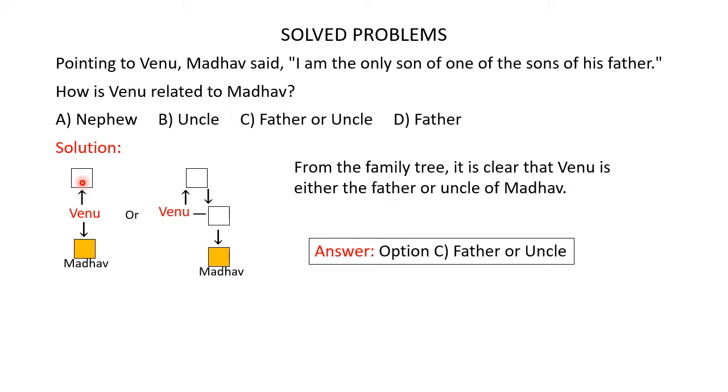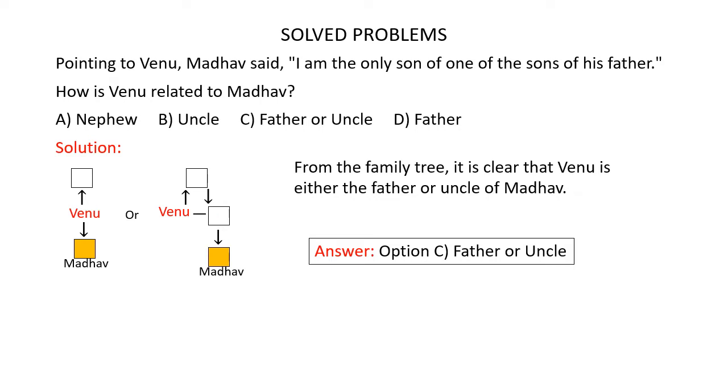Venu's father could have one son who is Venu, or Venu's father could have another son who would be Venu's brother. So brother is a male, so draw a square here. And minus sign between Venu and this person indicates that Venu and this person are siblings.